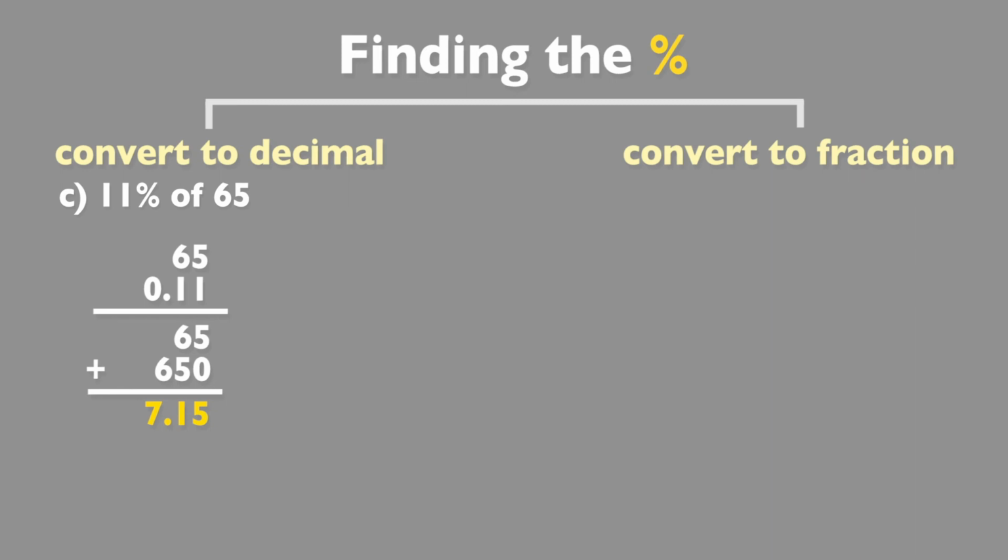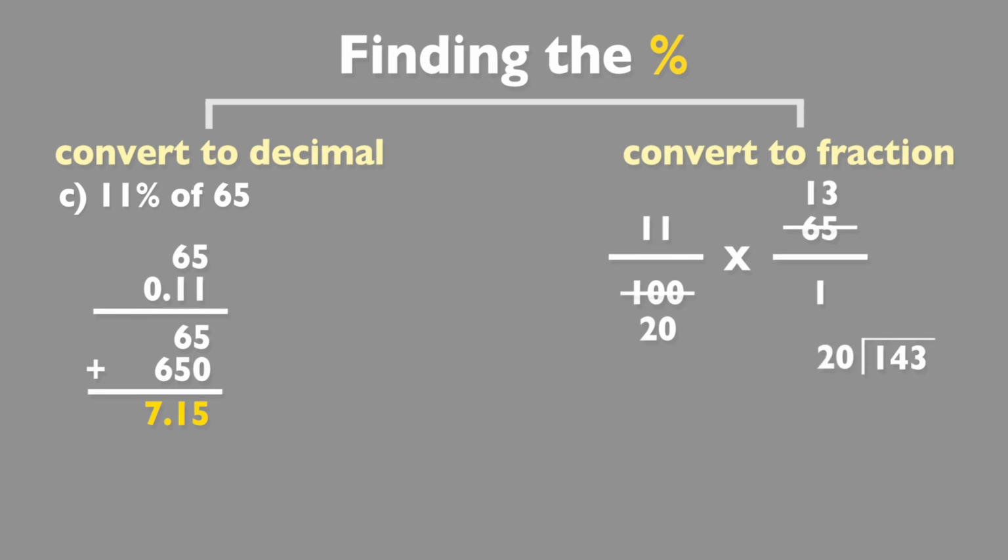And then finally, just to show it, we have 11/100ths times 65 over 1. 100 divided by 5 is 20. 65 divided by 5 is 13. And then it does become more complicated because I have to multiply 13 times 11, which is going to be 10 times 11 is 110, plus 3 times 11 is 33. So 110 plus 33 is 143. And then we still have to divide that by 20. So then we have 143 divided by 20.